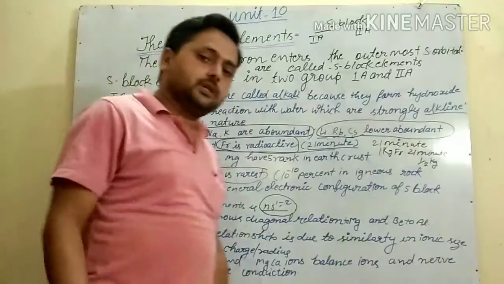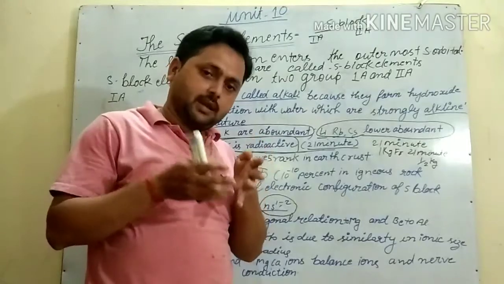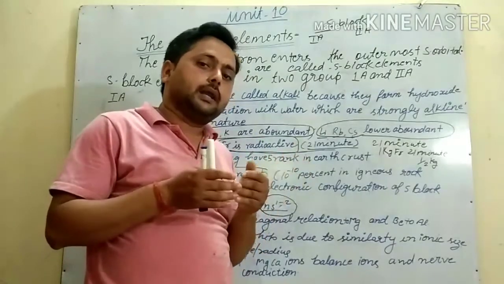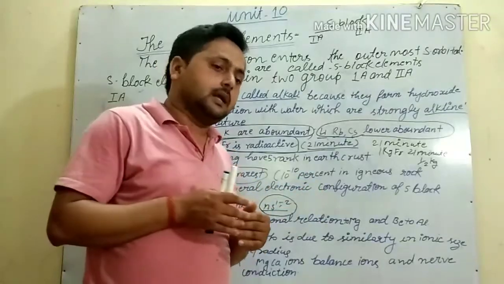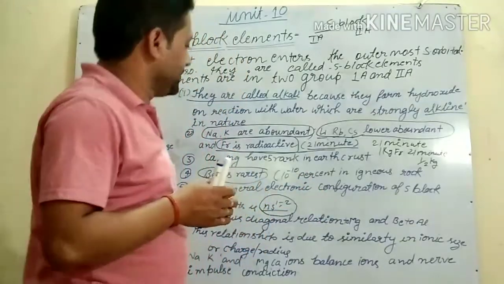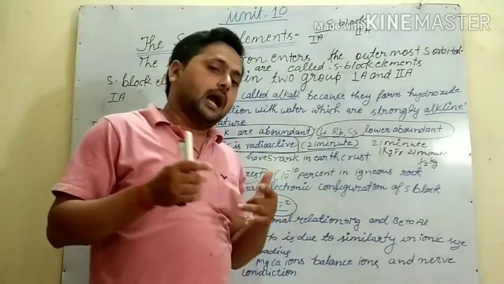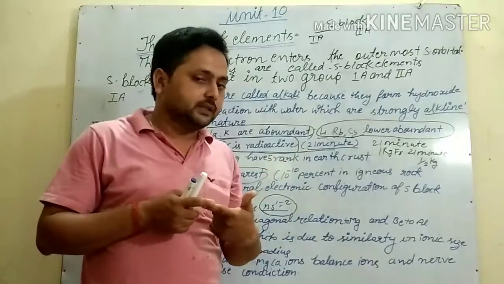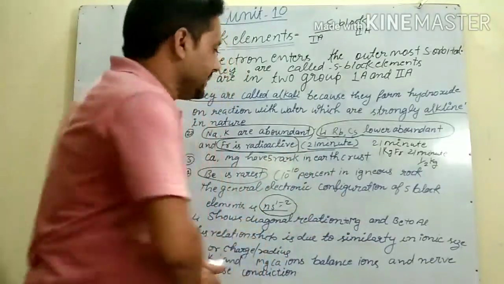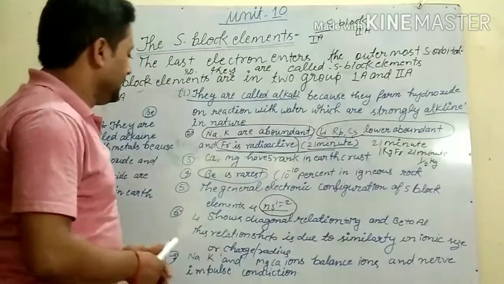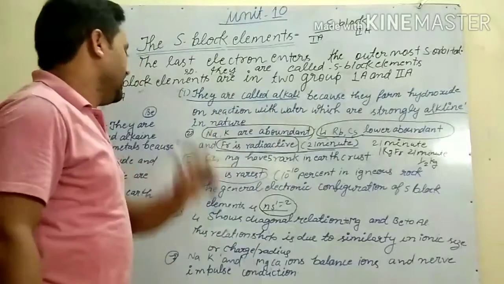In 10th class you have studied the diagonal relationship. It means some elements that are not in the same group show similarities. Some elements are in different groups and different periods, but they have similarities and they are diagonal to each other. This relationship is called diagonal relationship. So lithium shows it with magnesium and beryllium with aluminum.